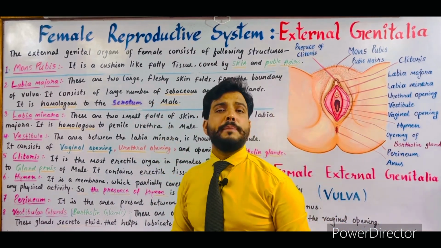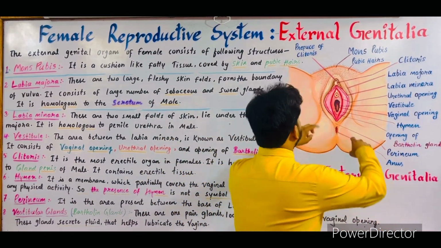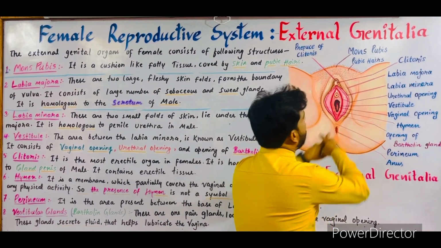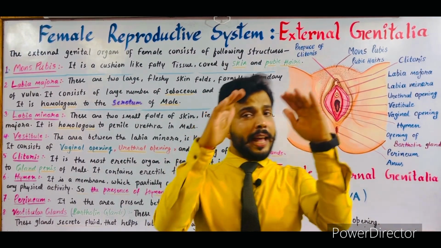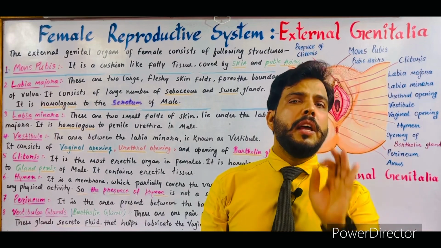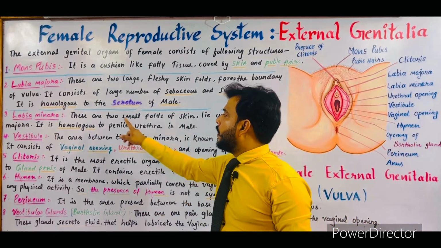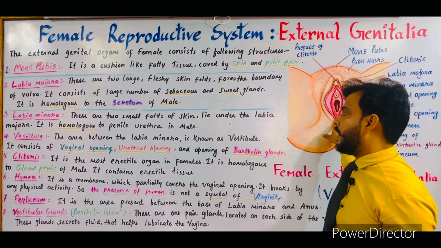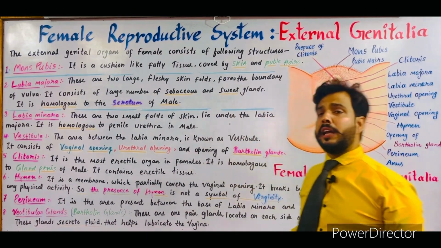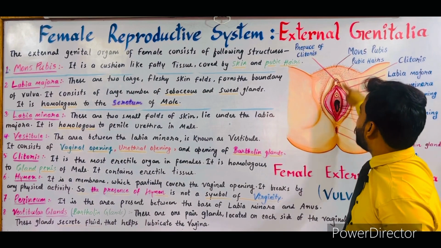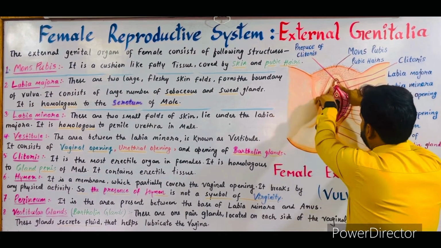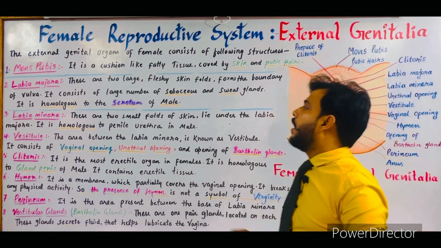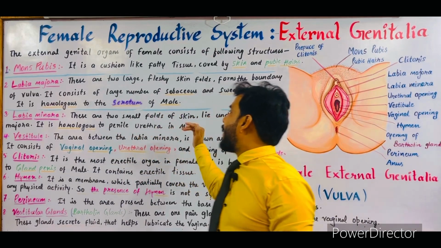Next one is labia minora. As I told you before, these two small skin folds are known as labia minora, which lie just below the labia majora. These are two small folds of skin which are present under the labia majora. These are the labia majora and these are the labia minora. It is homologous to the penile urethra in male.